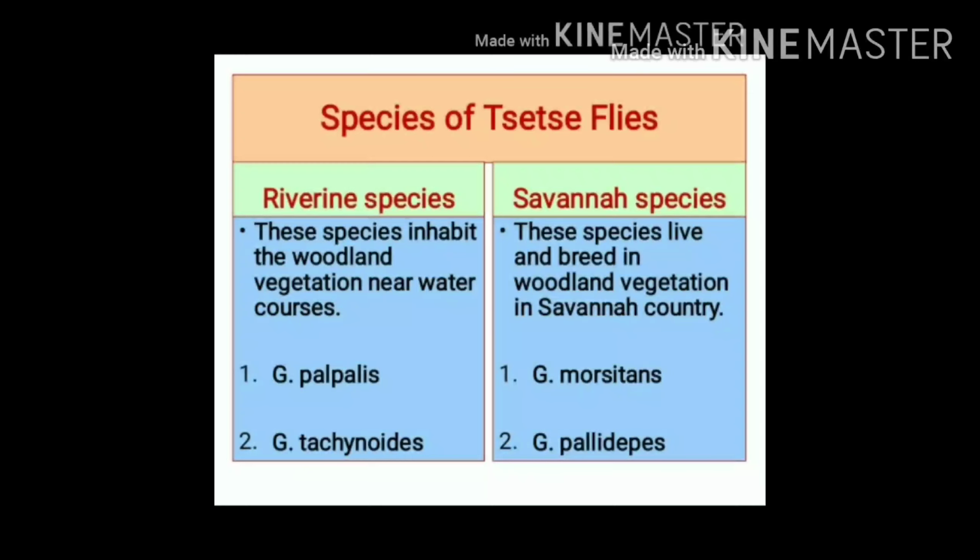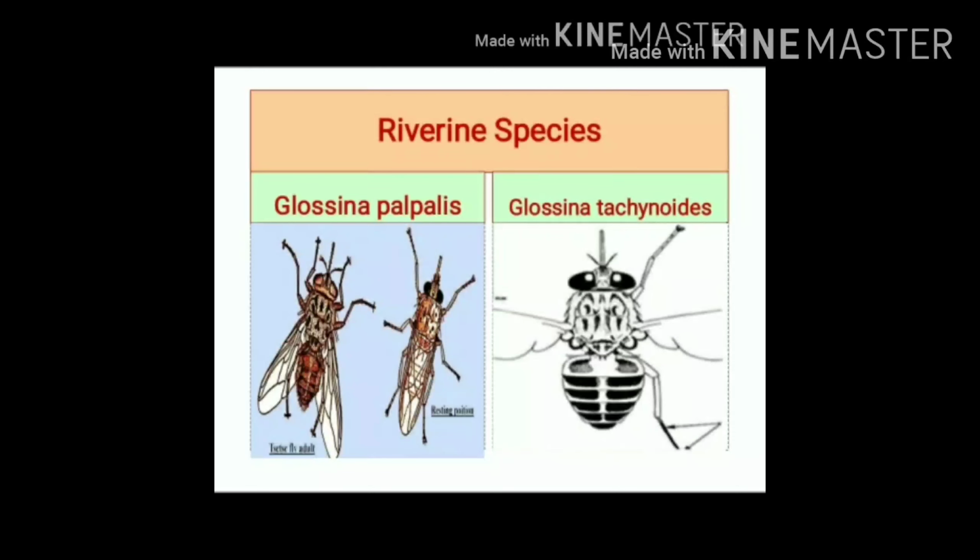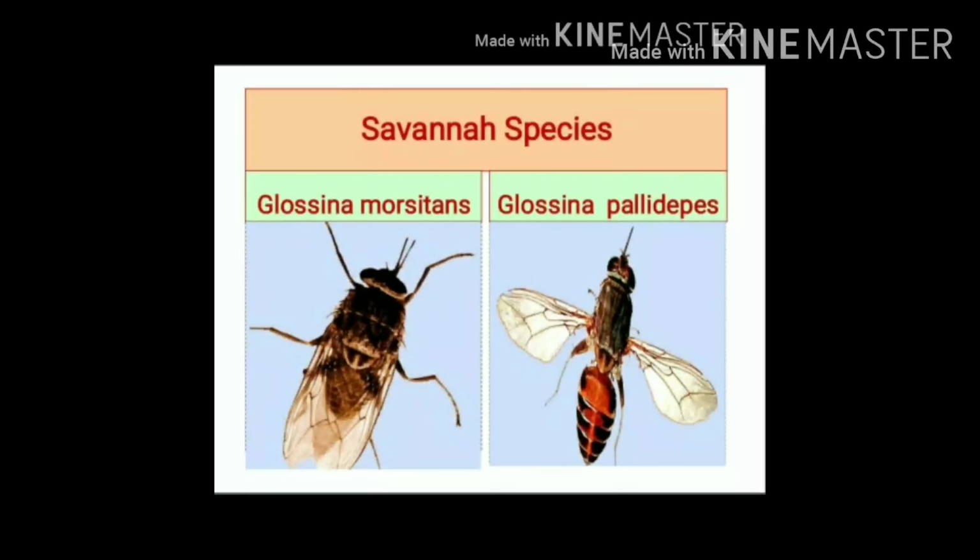Savanna species includes Glossina morsitans and Glossina pallidipes. In this slide, you can see images of riverine species, and then savanna species.